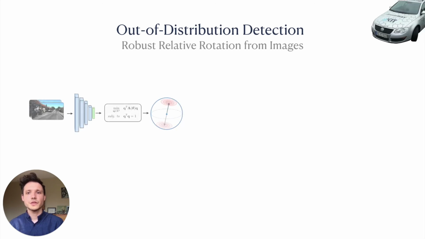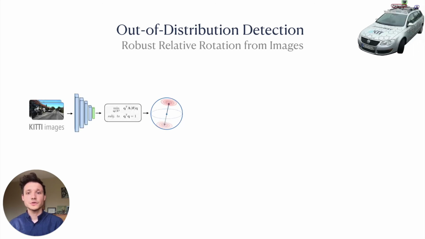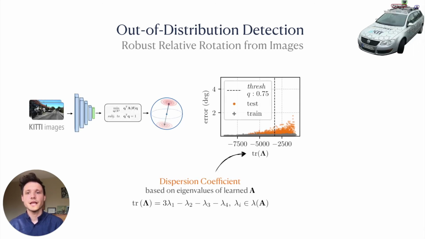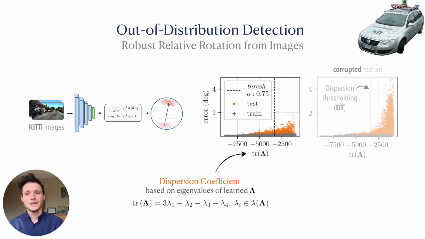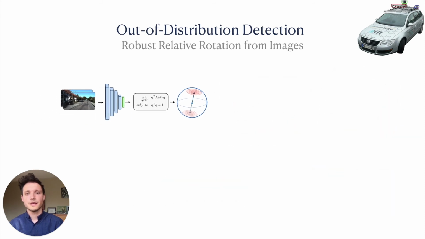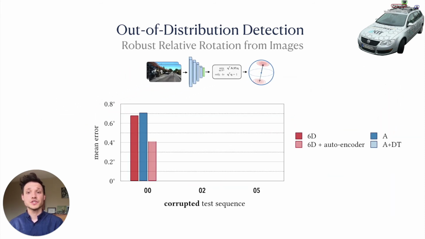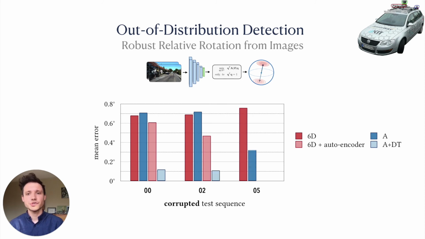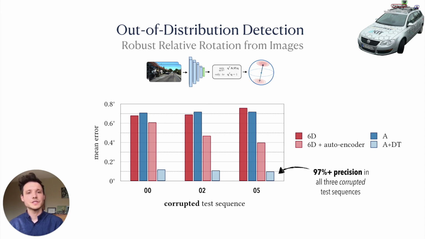Further, we demonstrate through experiments on KITTI data that we can threshold a dispersion coefficient based on the eigenvalue gaps of our learned matrix A to detect and reject out-of-training distribution samples at test time. We show the power of this approach by artificially corrupting test images with dark rectangular regions. This technique, which we call dispersion thresholding, requires no additional training or parameter tuning and outperforms an autoencoder-based novelty detection mechanism while maintaining high precision on all three KITTI test sequences.